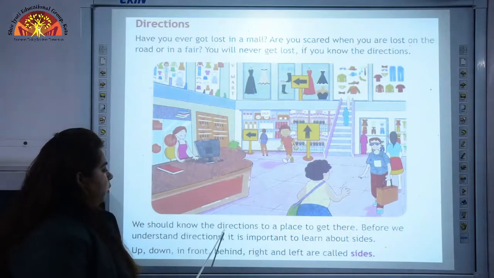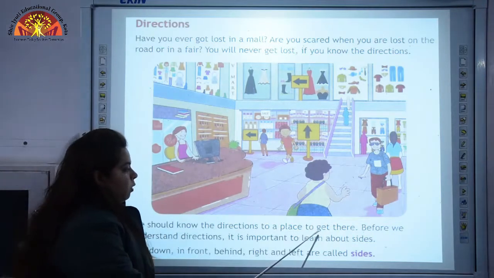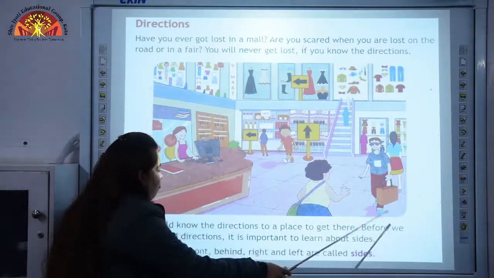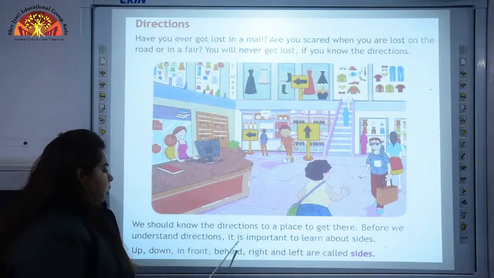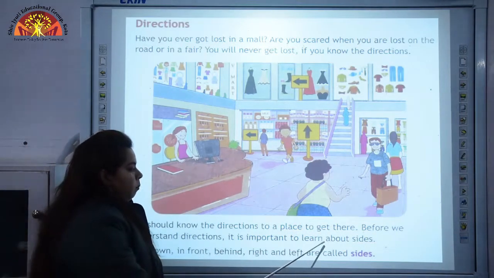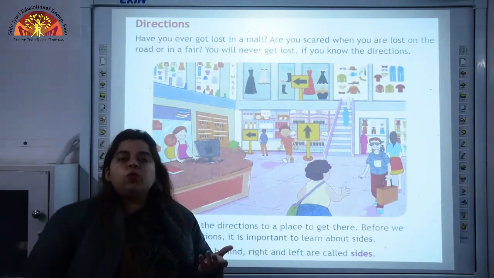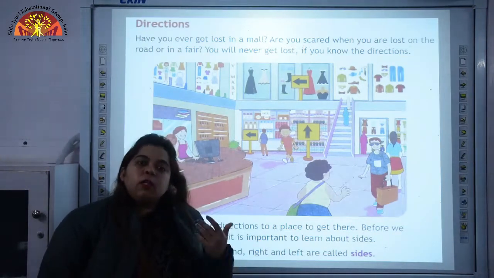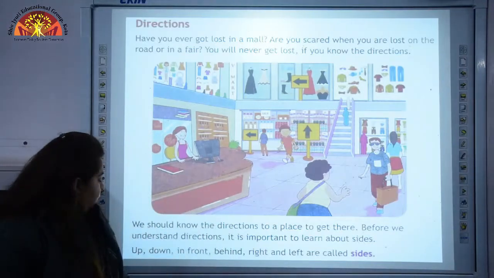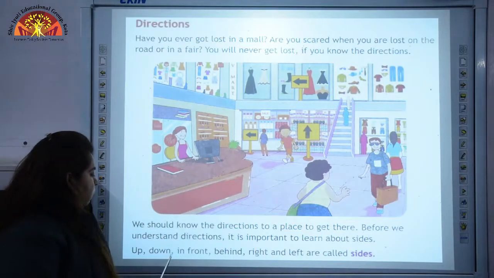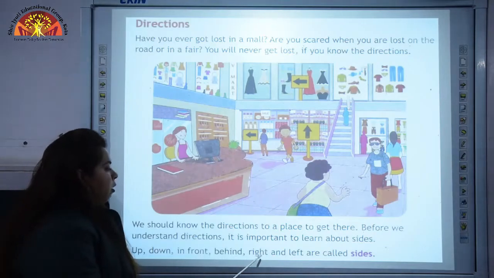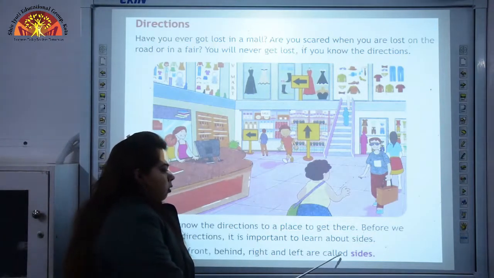We should know the directions to a place to get there. Before we understand directions, it is important to learn about sides. Now, what are sides? Let's see. Up, down, in front, behind, right and left are called sides.